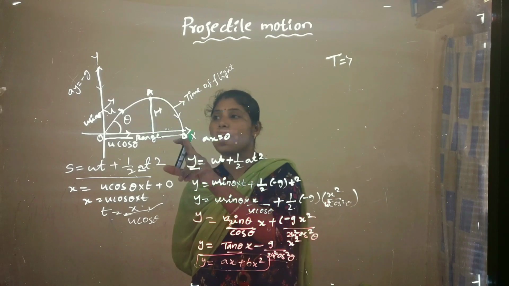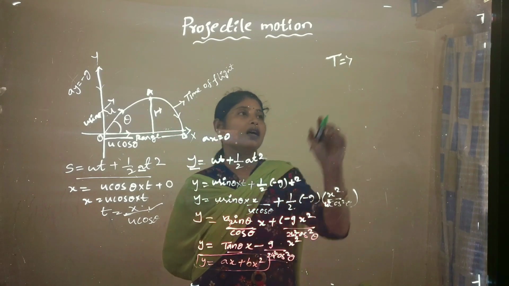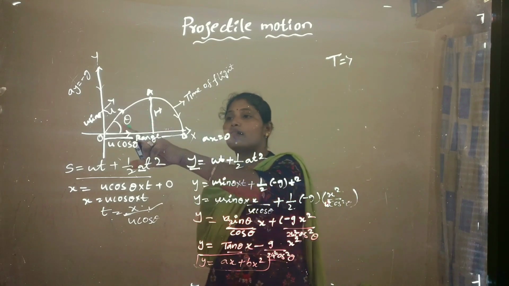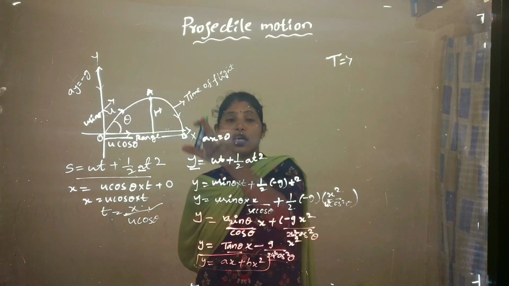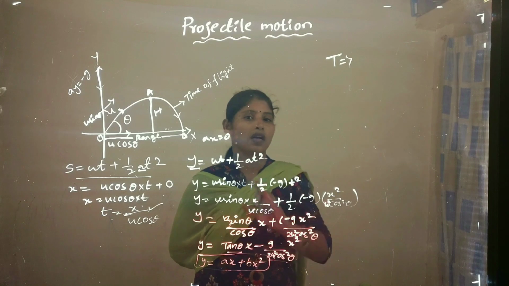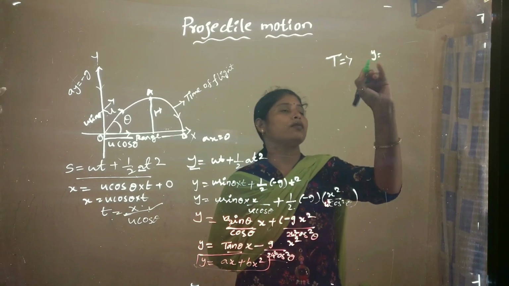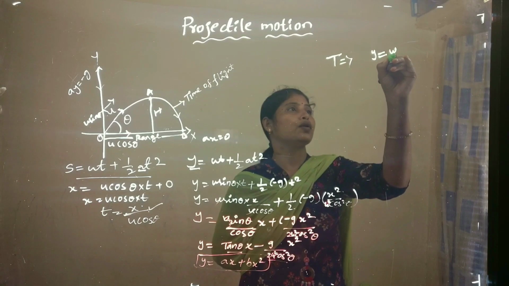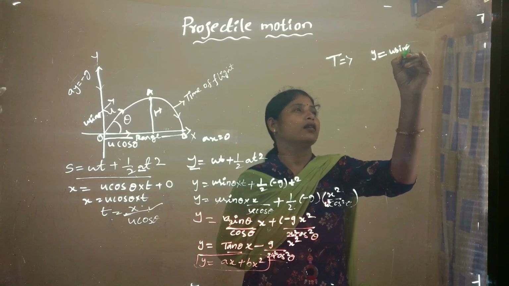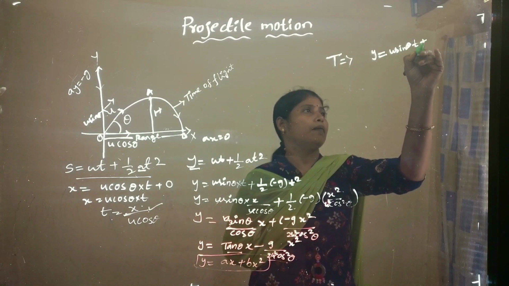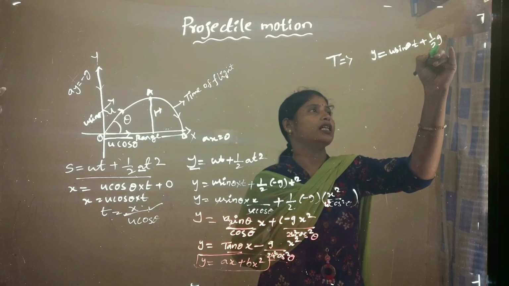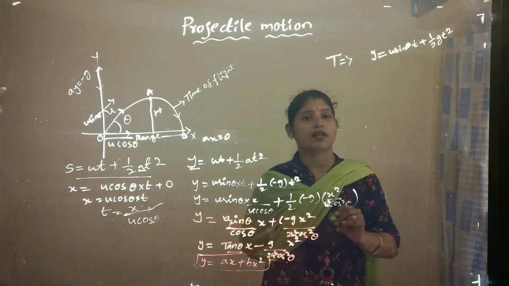That time it has the component u sin theta, and along the y direction it becomes 0. So y equals u sin theta into t plus half gt square.